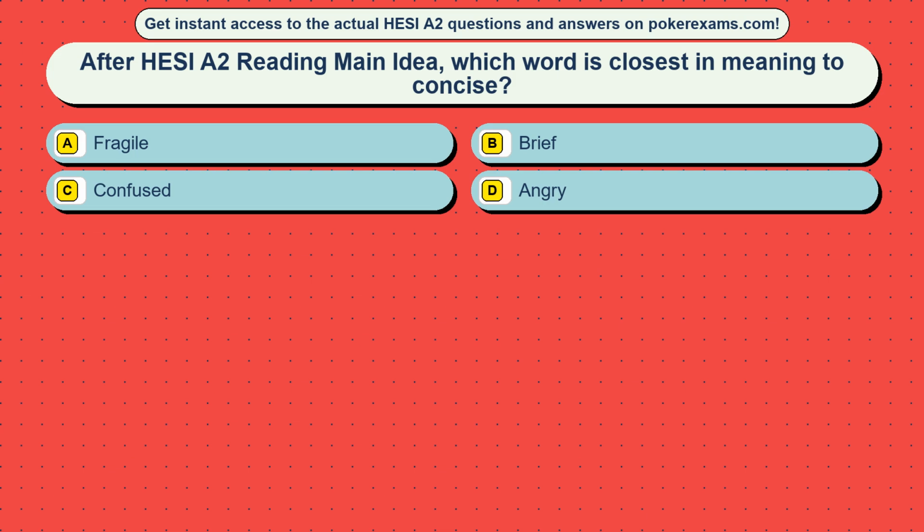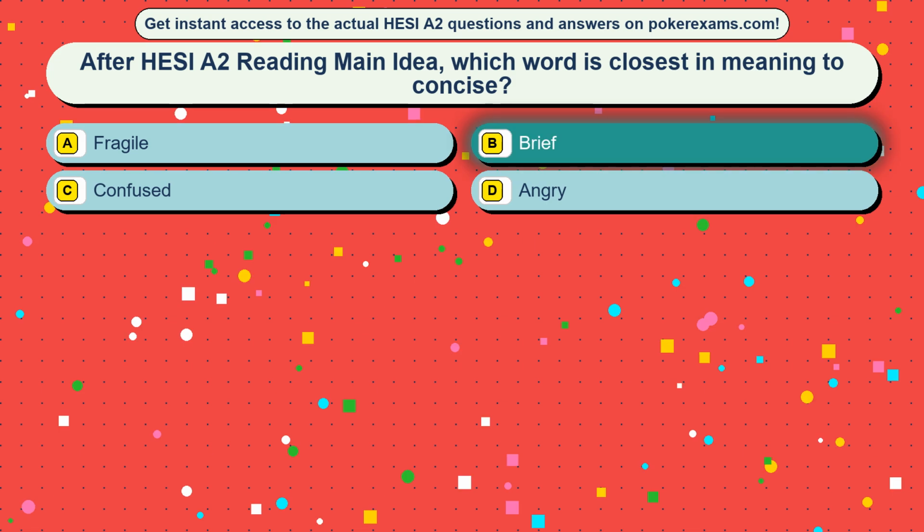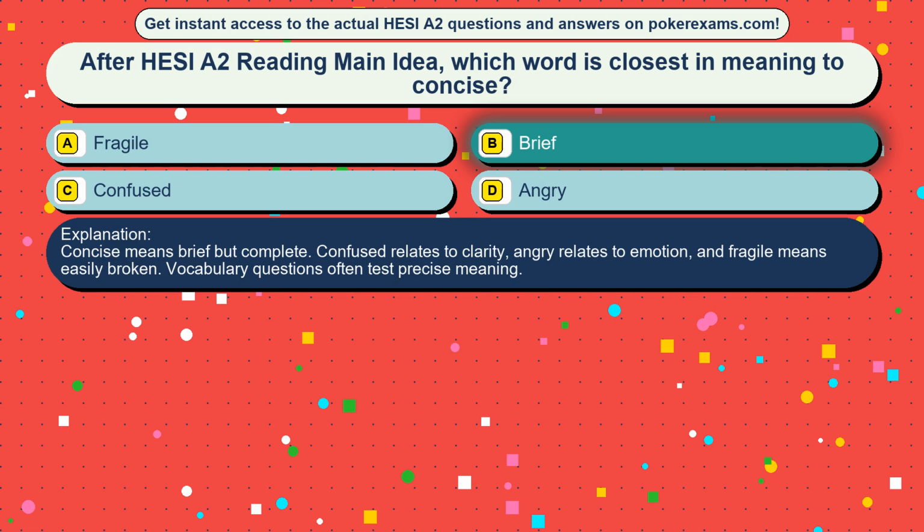Question 36. After HESI A2 reading main idea, which word is closest in meaning to concise? Option A, fragile, option B, brief, option C, confused, option D, angry. The correct answer is option B, brief. Concise means brief but complete. Confused relates to clarity, angry relates to emotion, and fragile means easily broken. Vocabulary questions often test precise meaning.